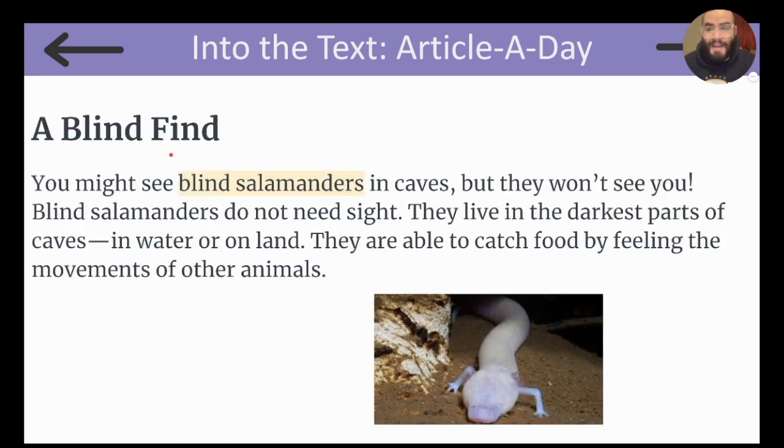A blind find. You might see blind salamanders in caves, but they won't see you. This is a blind salamander. What an interesting animal. I think they call it a blind salamander because it has no eyes, or its eyes must be very small. Blind salamanders do not need sight. They live in the darkest parts of caves, in water, or on land. They are able to catch food by feeling the movements of other animals.